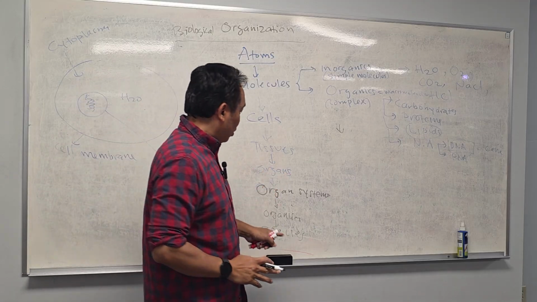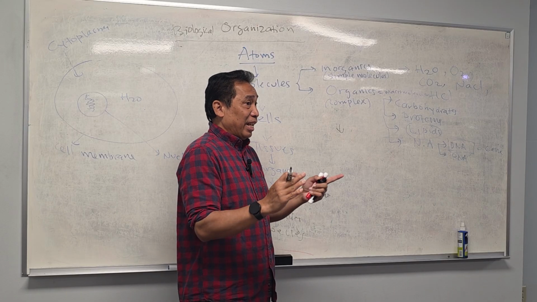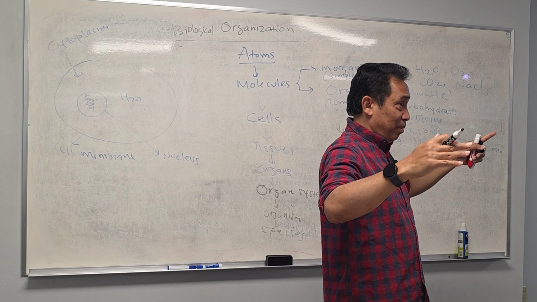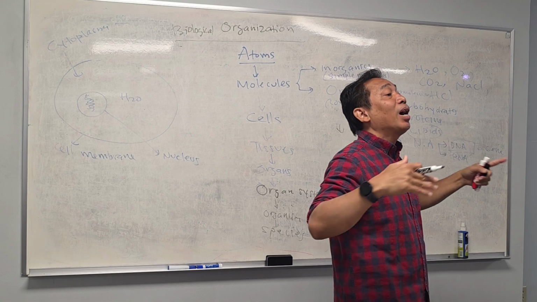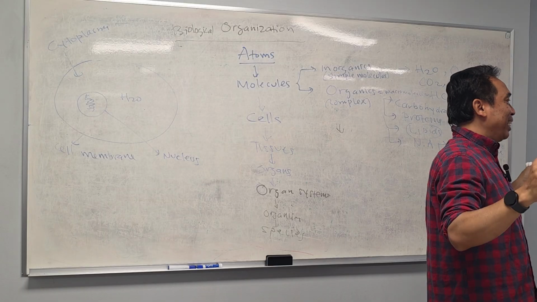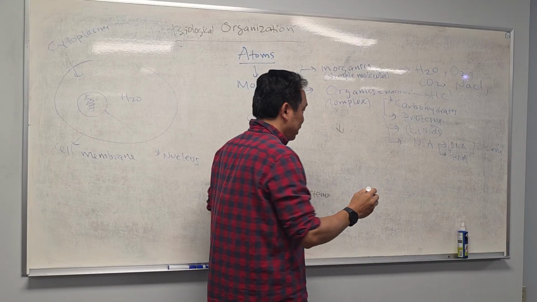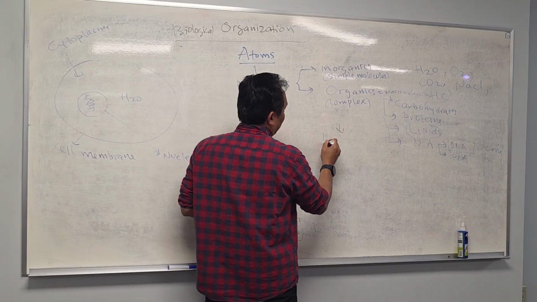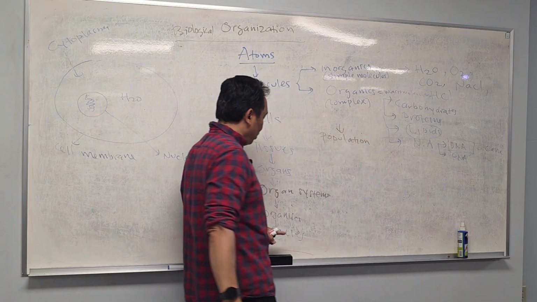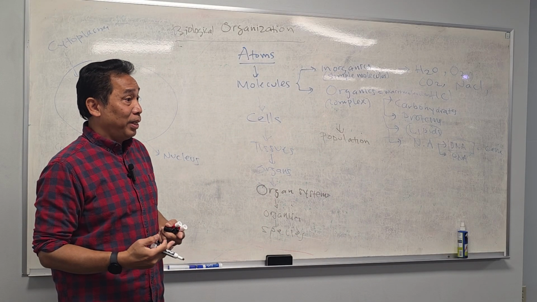Now, we don't have enough space, so we go here. The group or organization of the same species, like we are all over here, we are the same species. We are human, right? Now, what do you call us here in this room? Population. Population of humans, right? The same species at the same time, at the same place is called a population. This is a group of the same species. Only the same species. You with me?